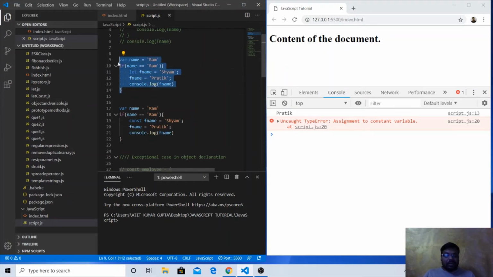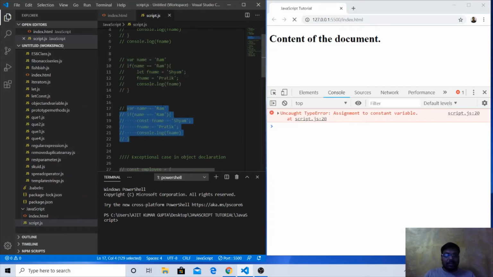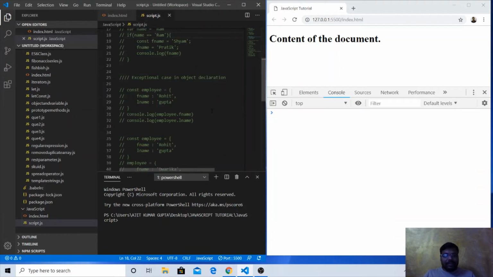Okay, but there is an exceptional case. So what is the exceptional case? We'll see. The exceptional case is in object declaration. What is object declaration? This is the object declaration.